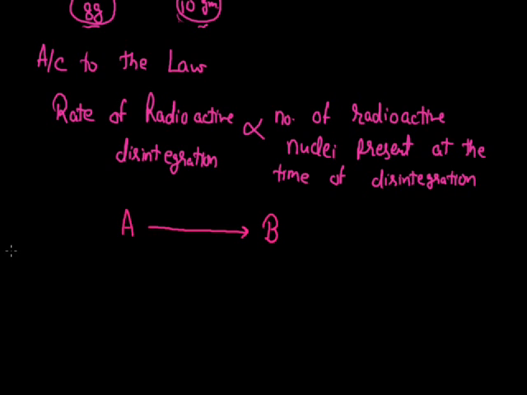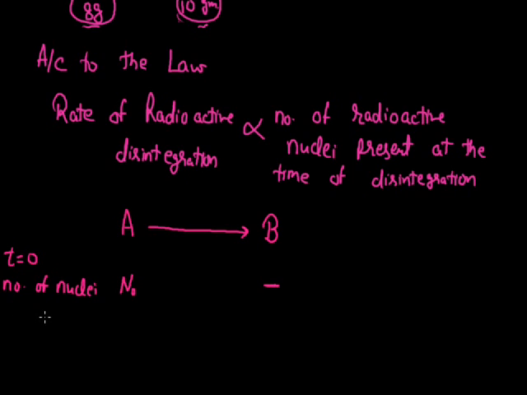If I observe the rate of radioactive disintegration at t equals 0, we observe the amount of these two at t equals 0, and here we are going to find the number of radioactive nuclei. Initially A has the number of nuclei N0, and since we have not taken any amount of B here, the initial amount of nuclei B is 0, or nil.